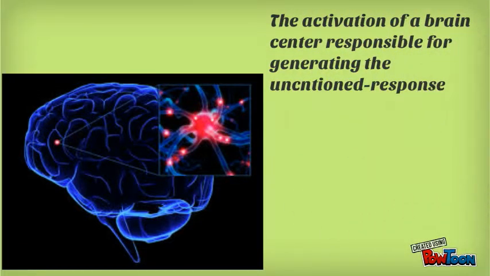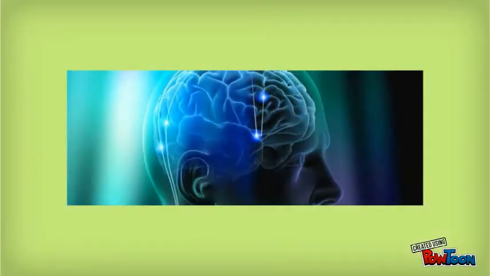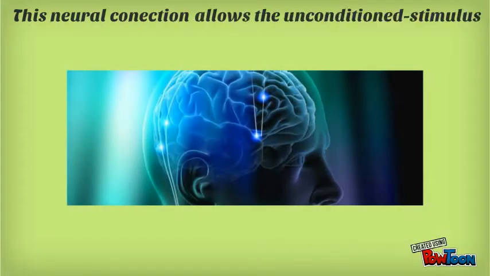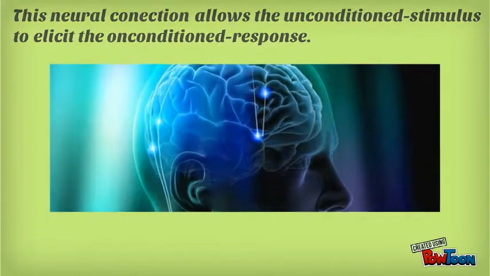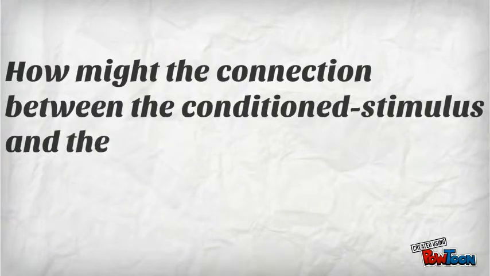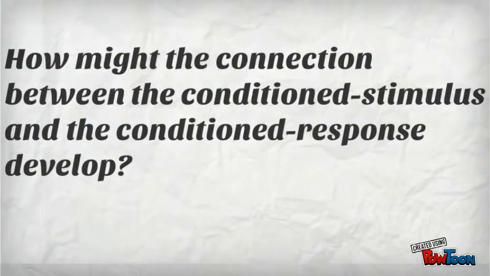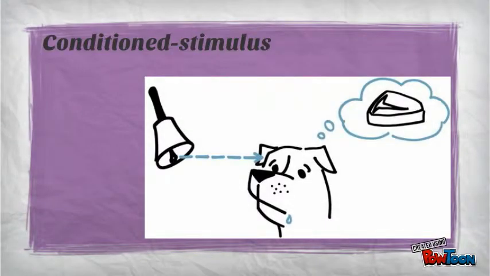In Pavlov's view, an innate directed connection exists between the unconditional stimulus brain center and the brain center controlling the unconditional response. This neural connection allows the unconditional stimulus to elicit the unconditional response. How might the connection between the conditional stimulus and conditional response develop? When the conditional stimulus is presented, it excites a distinct brain area.